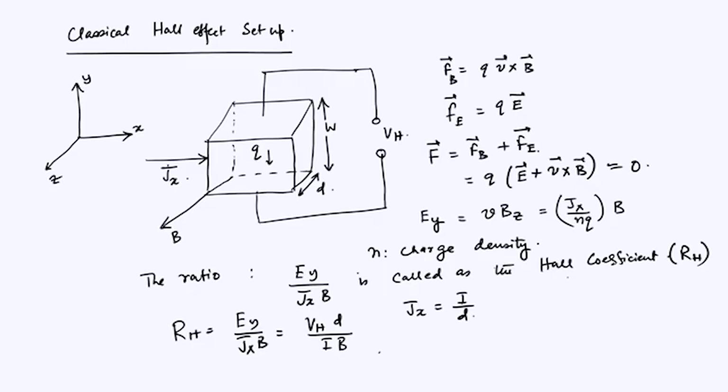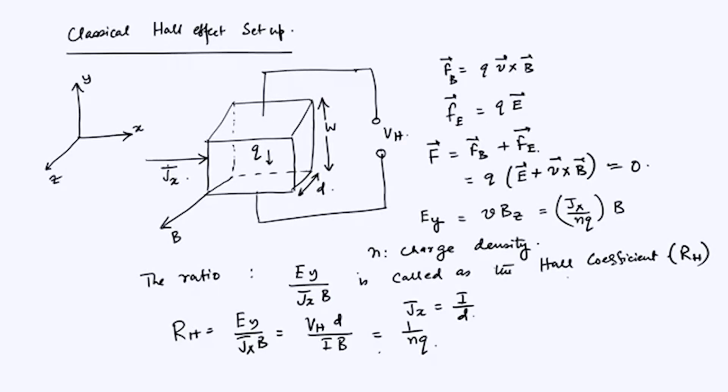Okay. So from this equation, this is equal to 1 over nq, which is what I have said. From this it is very clear that this depends on the type of carrier and also the density, the actual n, which is the density of the carriers. Okay. So this is the experimental setup. So how you actually apply the magnetic field, that is the question.